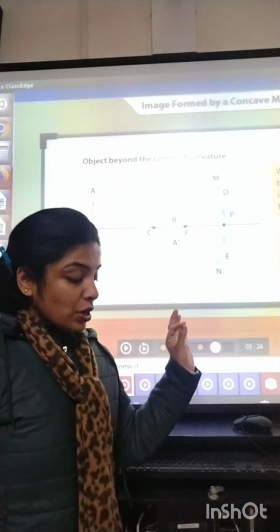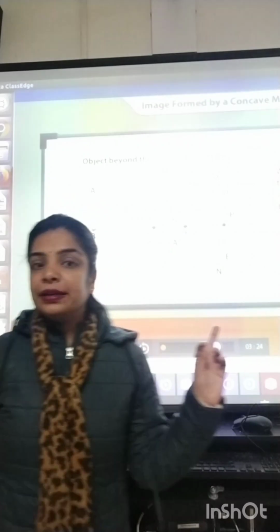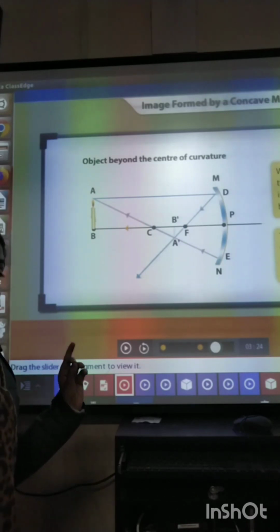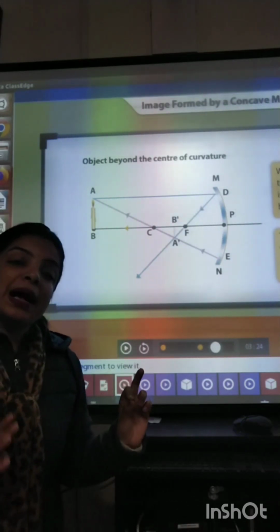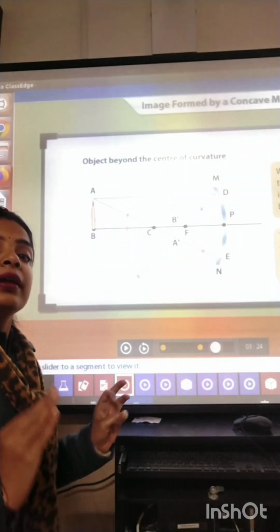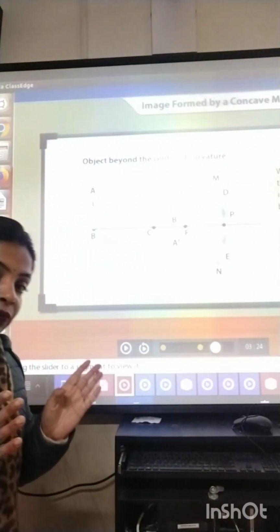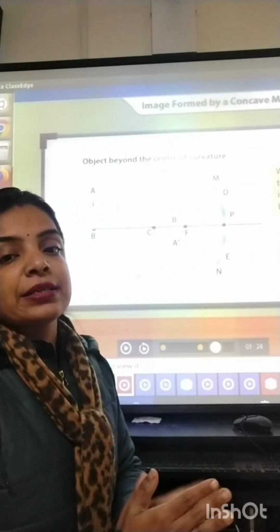The first law is, if the incident ray is parallel to the principal axis, after reflection it will pass through focus. ठीक है? And if the ray is incident through center of curvature, it will retrace its path. Retrace its path means it will reflect in the same direction.